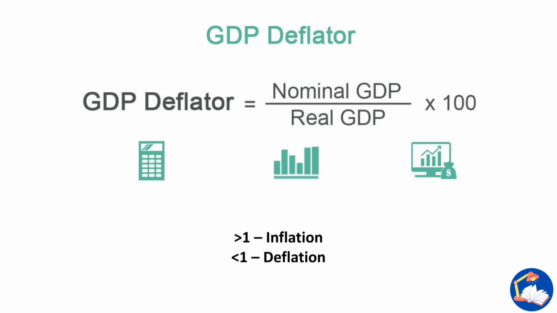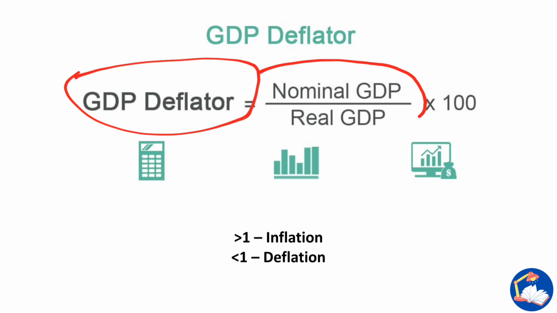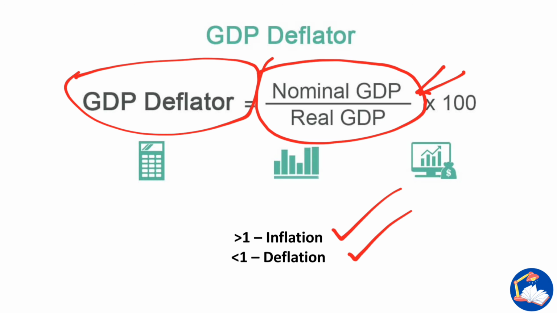Now, what is the GDP deflator? The GDP deflator is another important topic, and the point to be noted is that the equation of the GDP deflator is nominal GDP divided by real GDP, multiplied by 100. So nominal GDP is to be divided by real GDP. If the GDP deflator is greater than 1, we can say that there is inflation. If it is less than 1, we can say there is deflation.